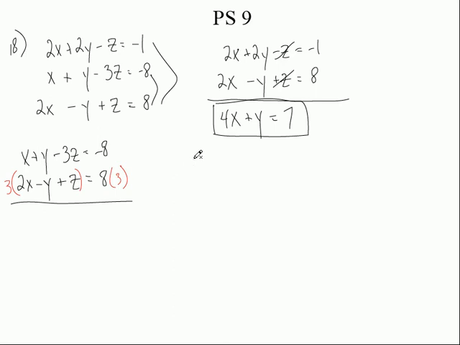So now let's write it out again. So it's x plus y minus 3z equals negative 8. I haven't changed that equation yet. This is the one I'm going to change. Multiply everything by 3. That'll give me a 6x. That'll give you a minus 3y. And that'll give me a plus 3z. And that'll give me a 24.